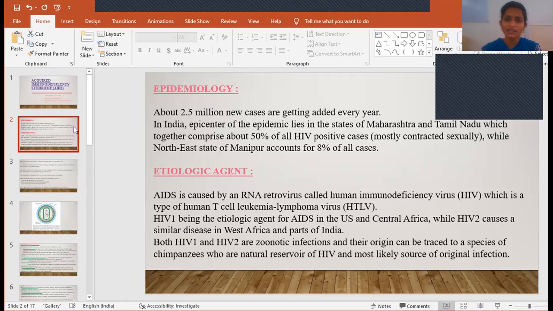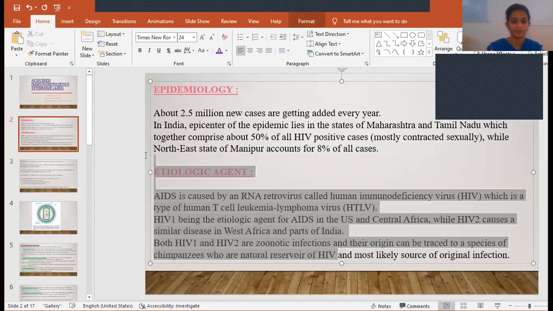It was found that this virus is seen with chimpanzees as a natural reservoir. Why? Because this virus does not cause any infection to the chimpanzees until it gets transmitted from the chimpanzees to human beings. Once it enters into human beings, it causes disease. So these chimpanzees act as the natural reservoir of HIV infection.